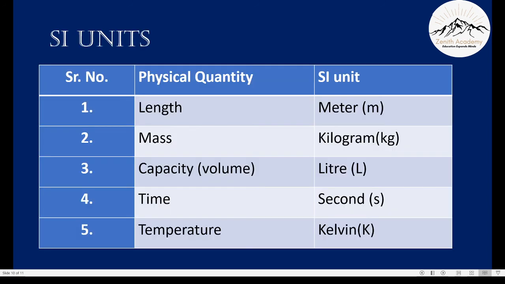Because different units were being used throughout the world, they decided to use constant units, and these units are known as SI units, Standard International Units. Now let's take a look at what units are for physical quantities. The SI unit for length is meter, m. For mass, it's kilogram, kg. For capacity, it is liter. For time, it is second. And for temperature, it's Kelvin.